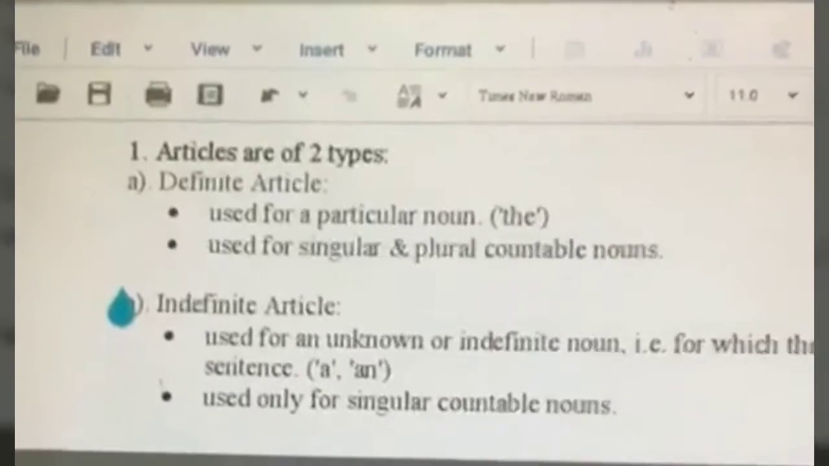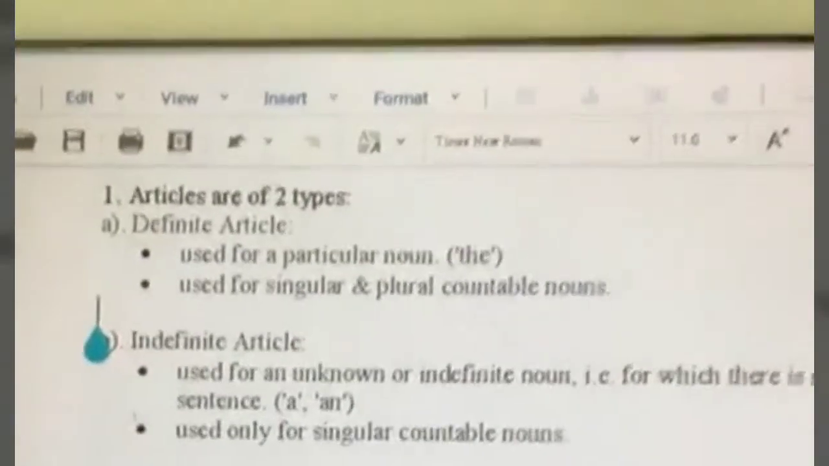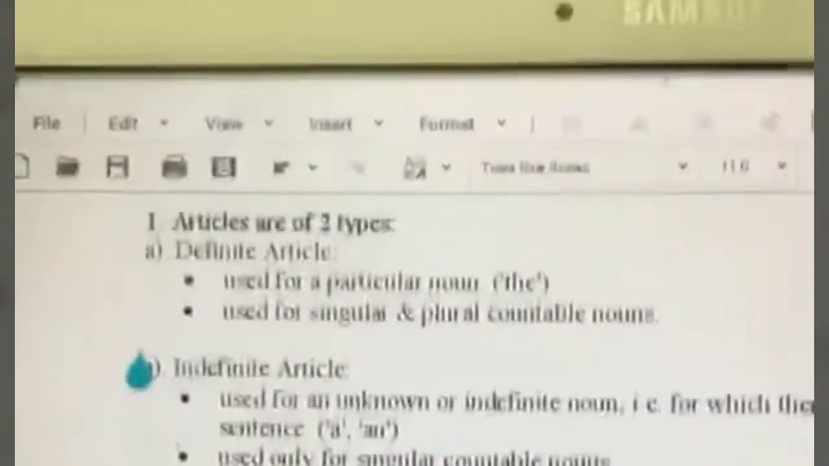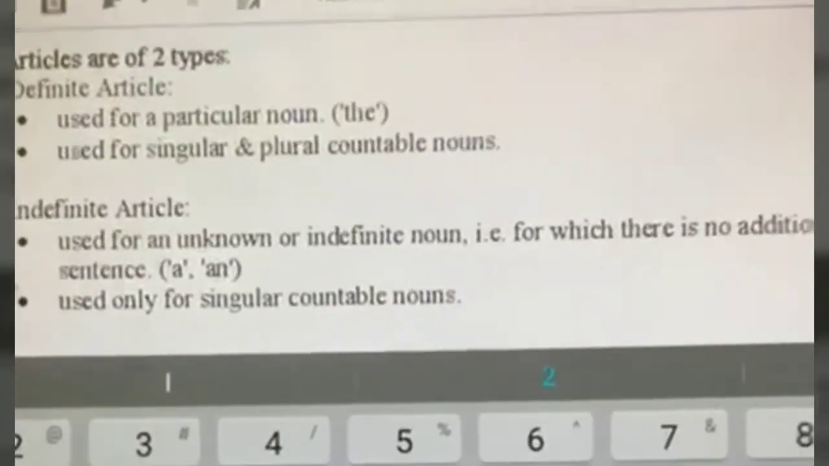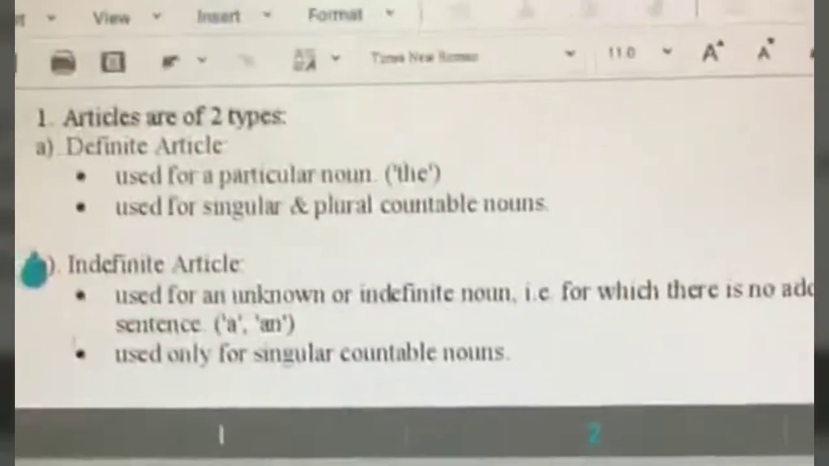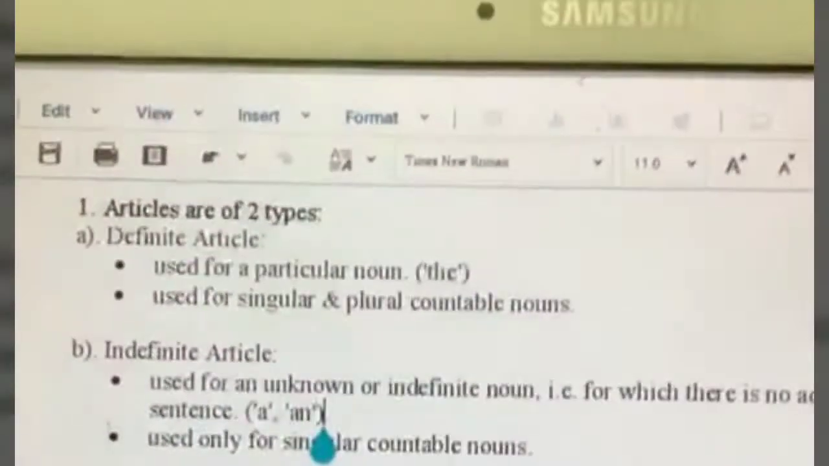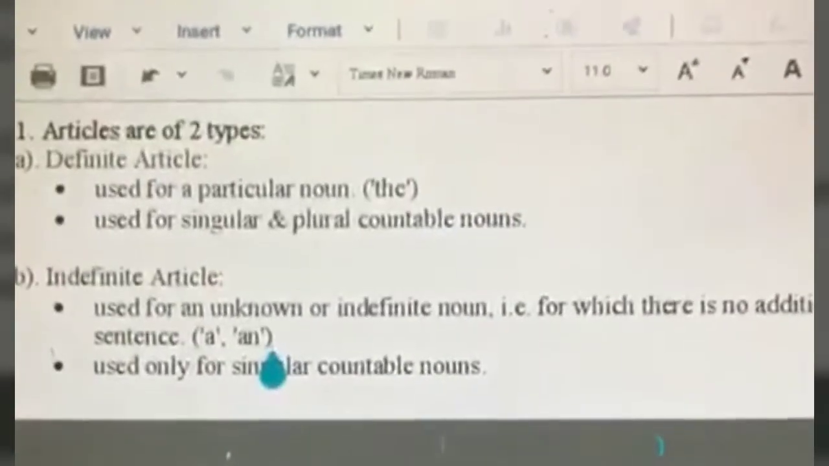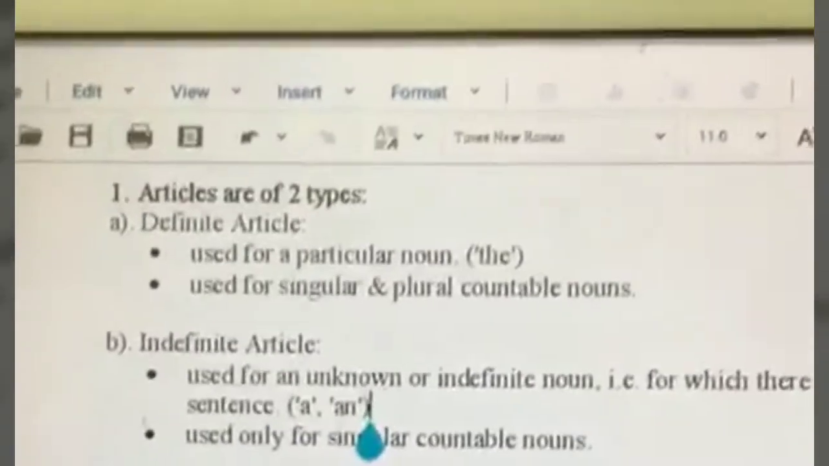Another point to remember is that the definite article is used for a particular noun, right? When we say the book, we are referring to a particular book, or the place, we are referring to a particular place. But when we use "a" or "an", say a bag or a book or a place, we are not referring to a particular book. We are referring to one such book or one such bag or one place, alright? And as you very well know, "an" is used before nouns which begin with a vowel, alright? So these are the two types of articles.